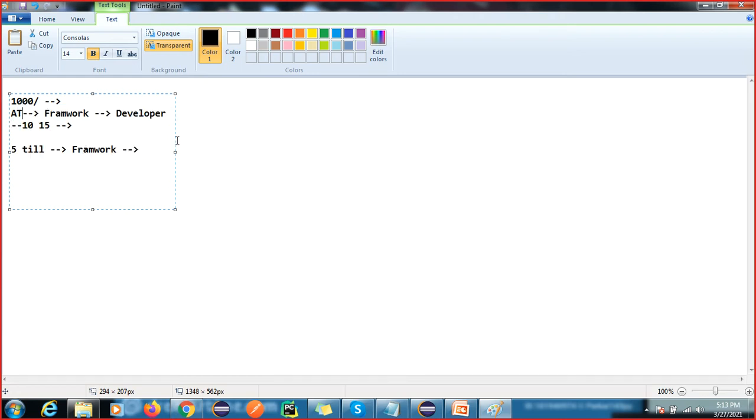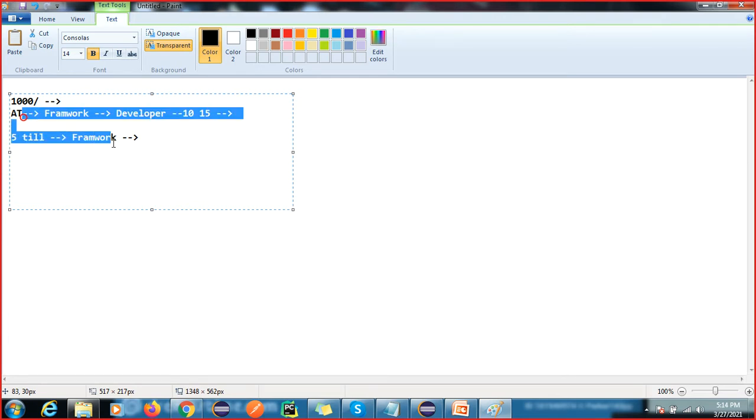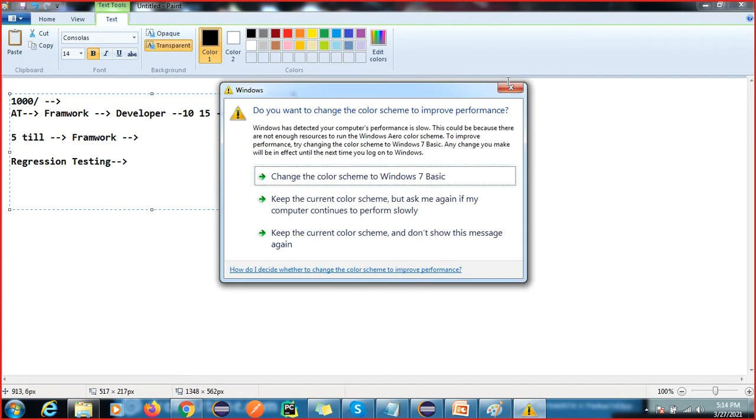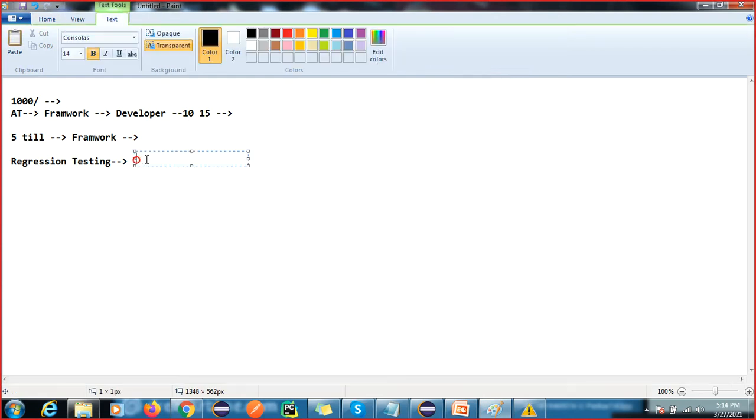In parallel we will learn how to create a reusable method, and mostly we use reusable methods in the framework. Here we have the first level of automation testing, and the second level of automation testing with your regression. If you get a regression testing project, the scripts are already developed, 10,000 test cases.